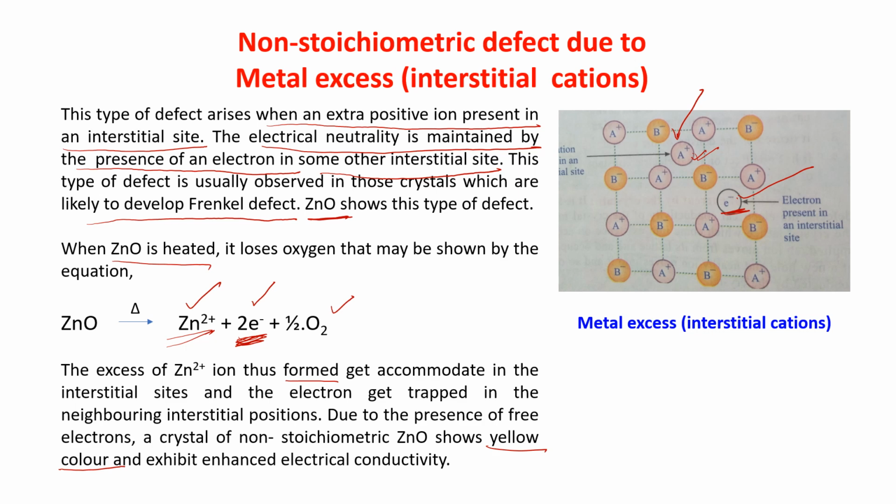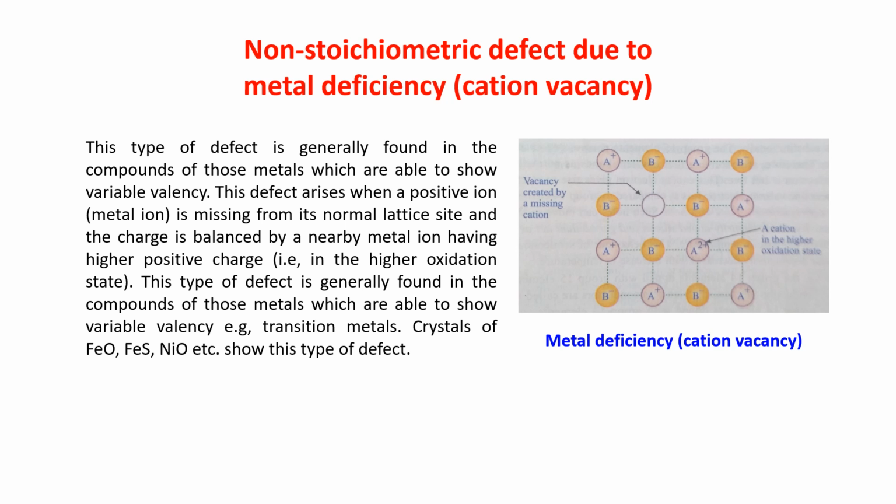Is it okay, children? Next is non-stoichiometric defect due to metal deficiency, cation vacancy. That means one cation will be missing from its position and it is making a hole. Now how is electrical neutrality maintained for this type of crystal?